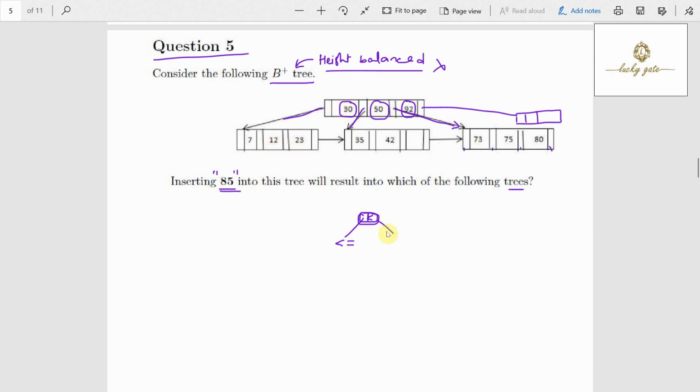Or its left subtree should have lesser values. Here I'm assuming 30's left is 7, 12, 23. It is correct. But the right subtree should be greater than or equal to. But you see, 30's right does not have 30. That means the tree given is an incorrect representation. Because of the incorrect representation, I suggest you please ignore this question.